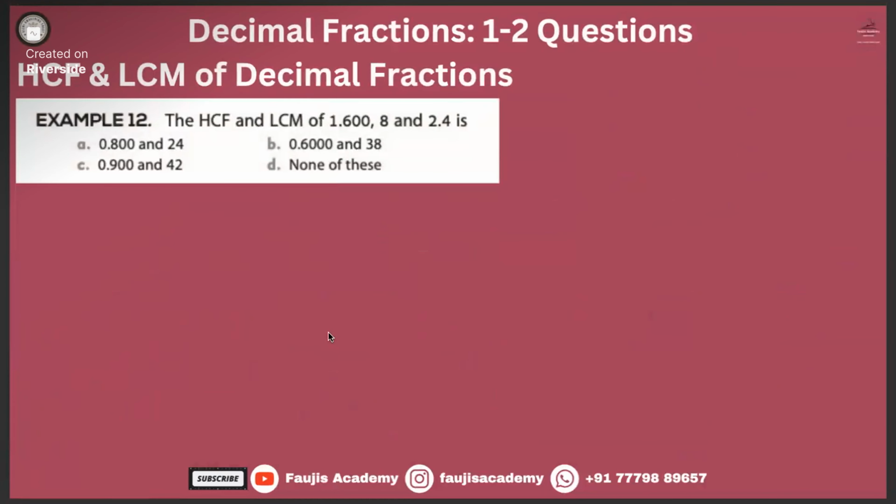How do you find the HCF and LCM of decimal fractions? How do you find that? Let's finish it off. Let's call it a day.